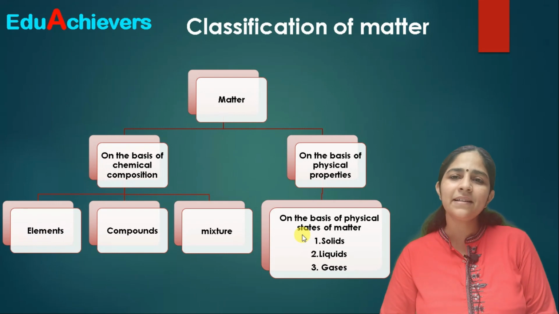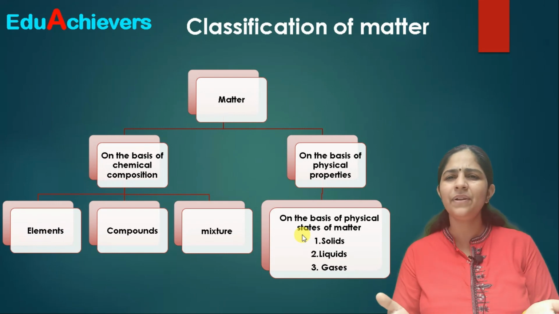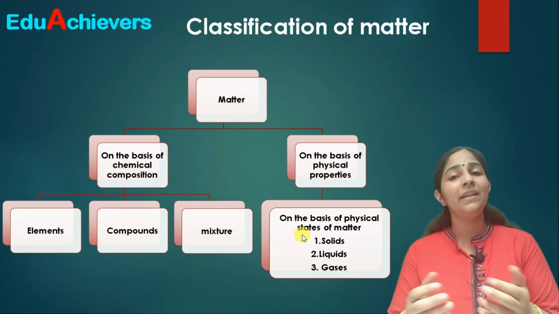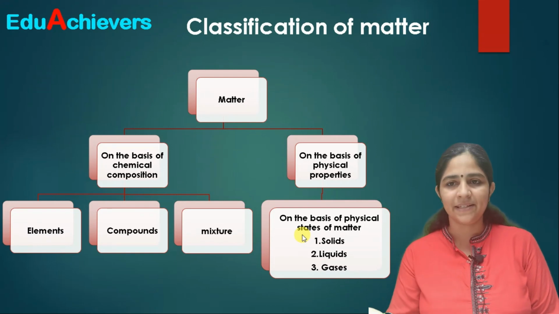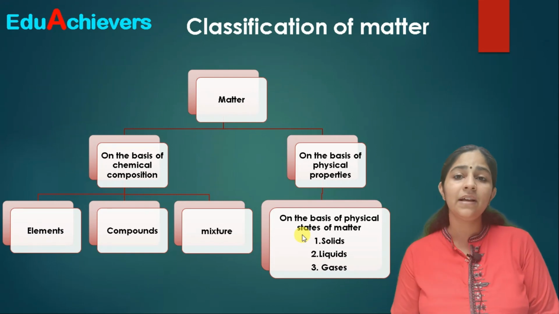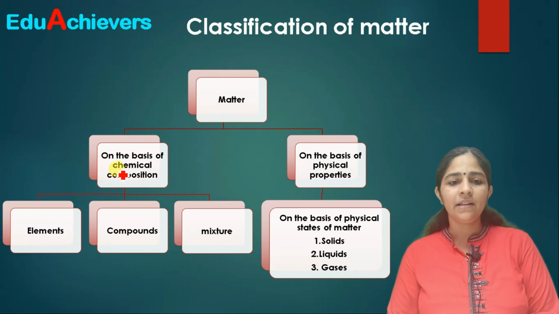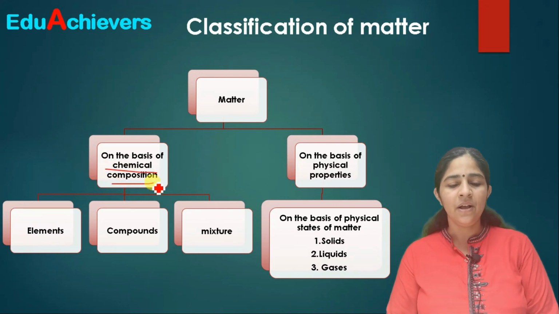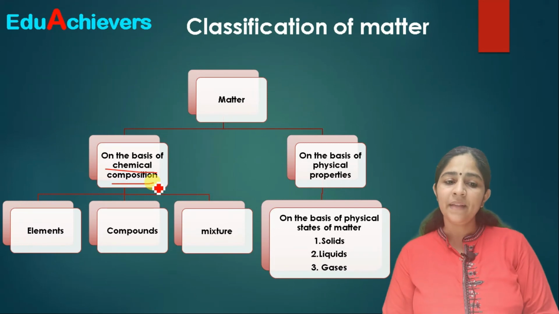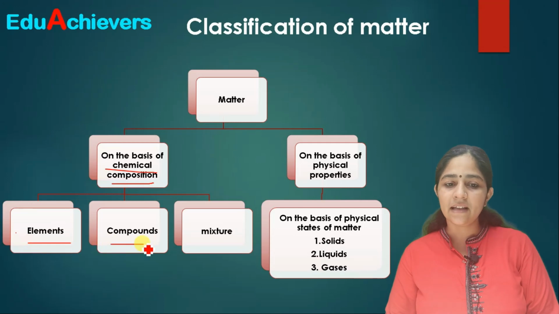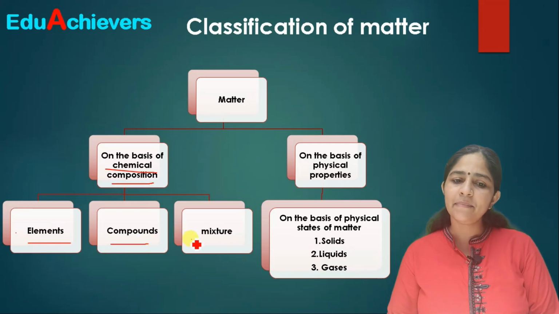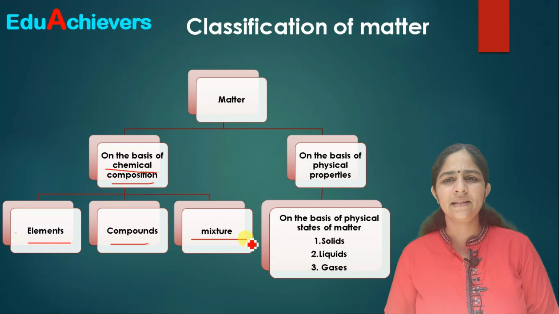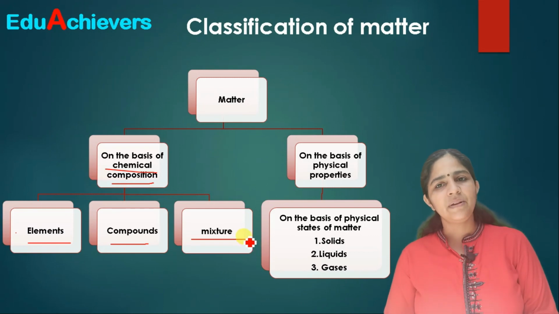Again, this matter is divided into different types or categories on different bases. When we talk about the classification of matter on the basis of its chemical composition, we can divide matter into elements, second, compounds, and third, mixtures. We're going to talk about this in the coming chapters and coming videos.